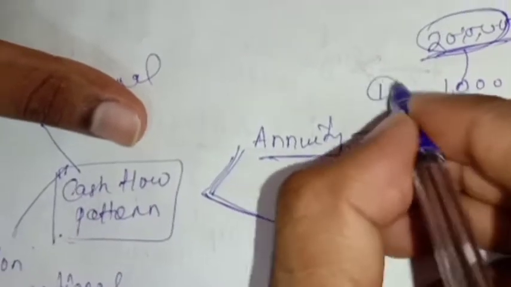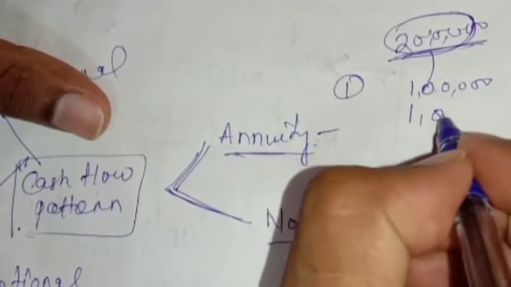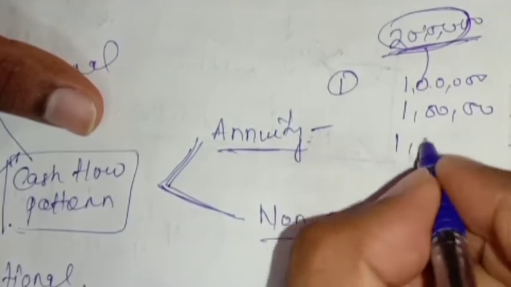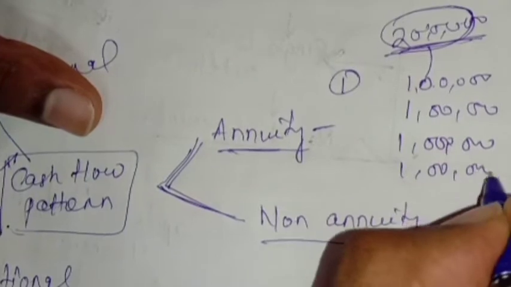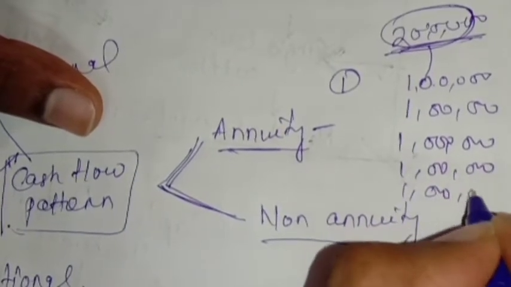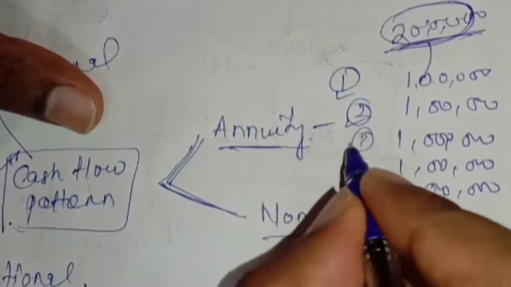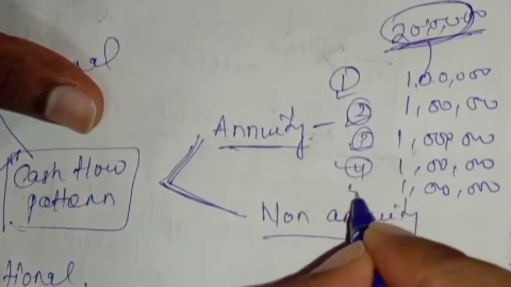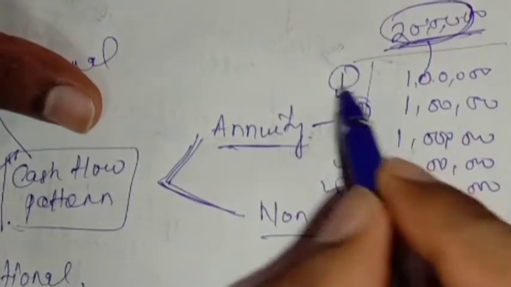In the first year it is giving you 1 lakh, second year 1 lakh, third year 1 lakh, fourth year 1 lakh, and fifth year also 1 lakh. Every year you are getting the same cash flow or same income from that machinery.